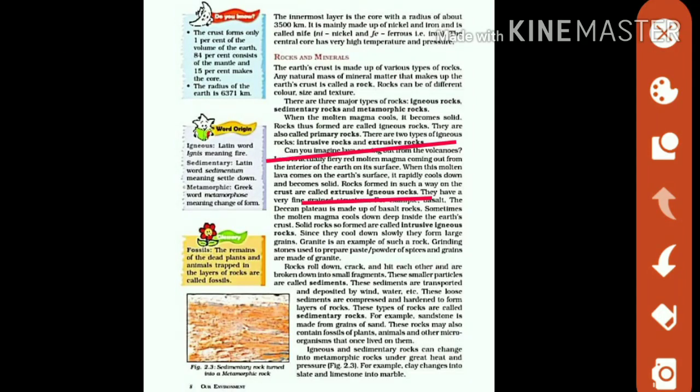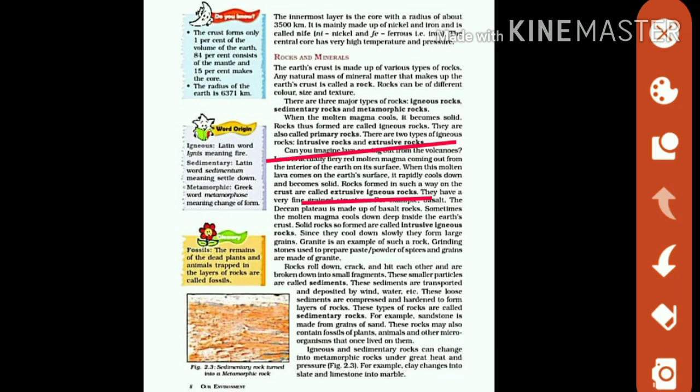The rocks formed from the cooling of hot molten magma on the surface of the earth. Listen carefully children. These rocks are formed on the surface of the earth. When the hot molten magma cools above the surface of the earth, it forms extrusive igneous rocks.